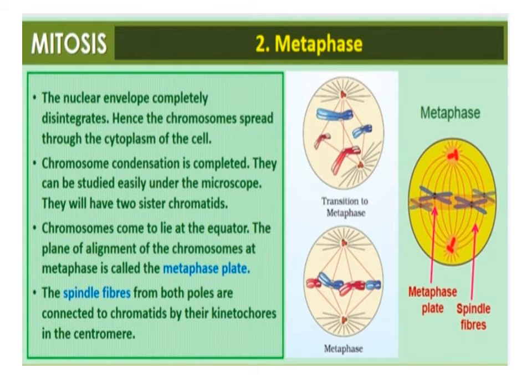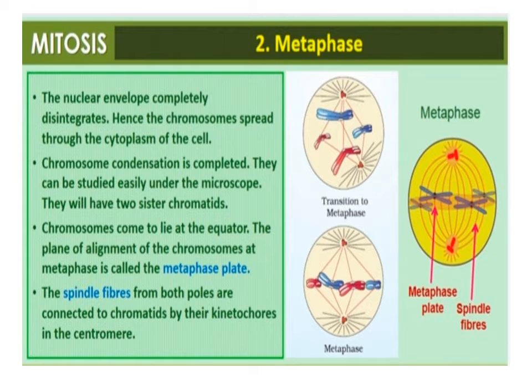Spindle fibers attached to the chromosomes move them into position at the center of the cell. Hence, metaphase is characterized by the chromosomes coming to lie at the equator, with one chromatid of each chromosome connected by its kinetochore to spindle fibers from one pole and its sister chromatid connected to fibers from the opposite pole.